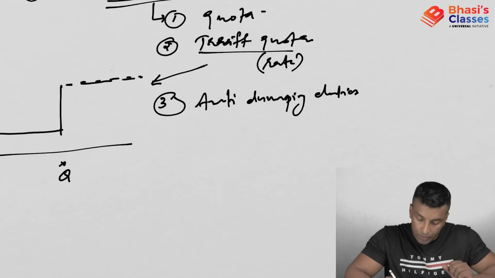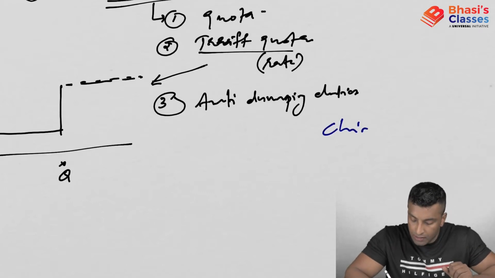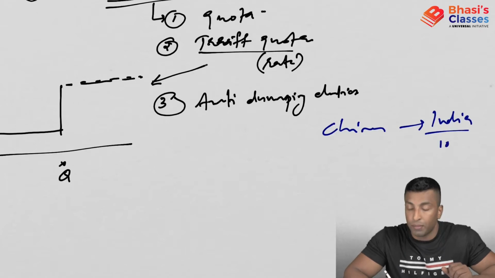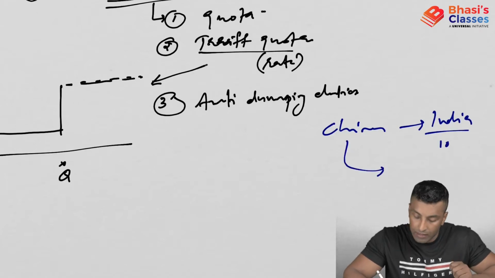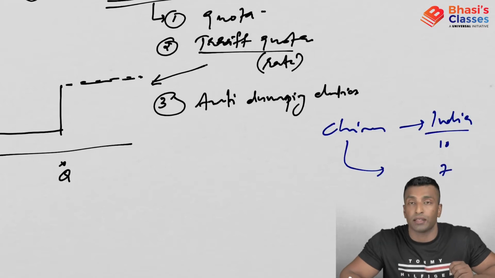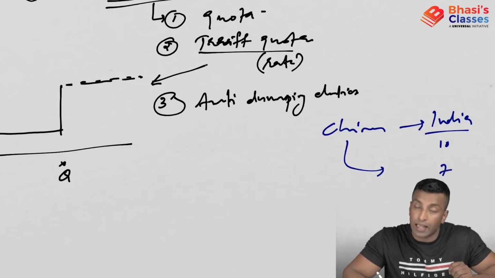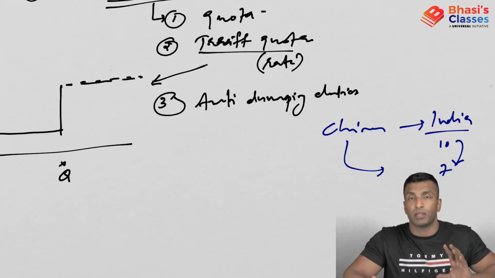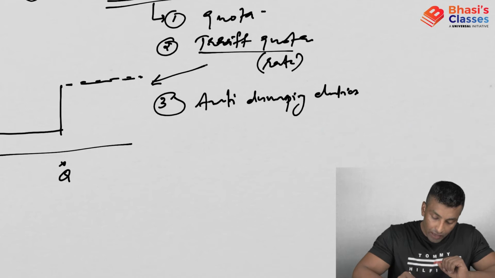For example, Chinese products are coming to India. In India the price may be 10 rupees, but the same Chinese product is coming and selling at maybe 7 rupees. So it is selling in a foreign country at less than the domestic price.